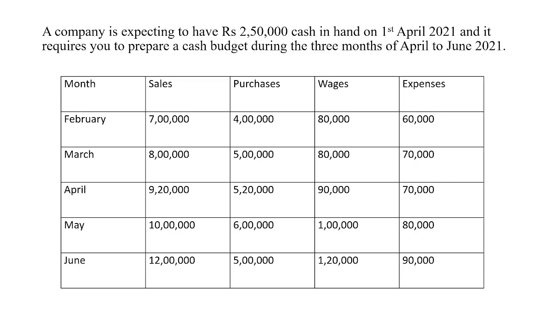In this session, let us work out a problem on cash budget. A company is expecting to have 2,50,000 rupees cash in hand on 1st April 2021 and it requires you to prepare a cash budget during the 3 months of April to June 2021. So we have information about the sales, purchases, wages and expenses relating to February, March, April, May and June. So all these months are given, 5 months details are given and you are asked to prepare the budget for April to June, 3 months.